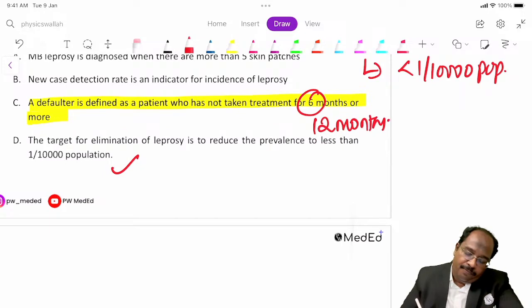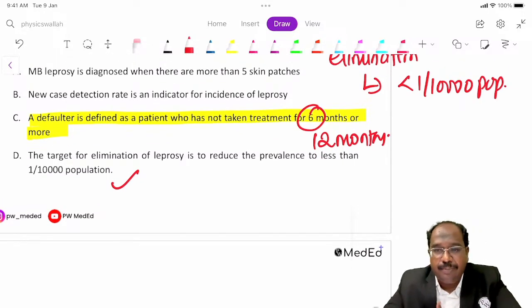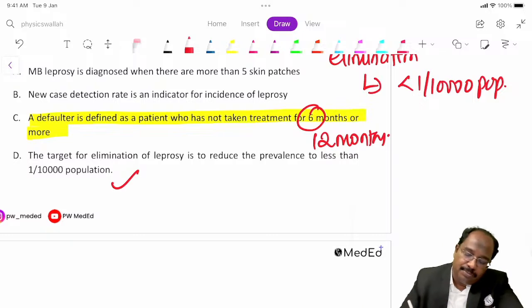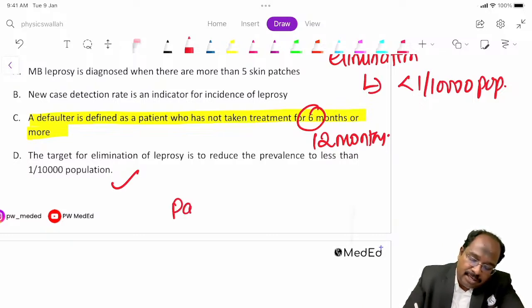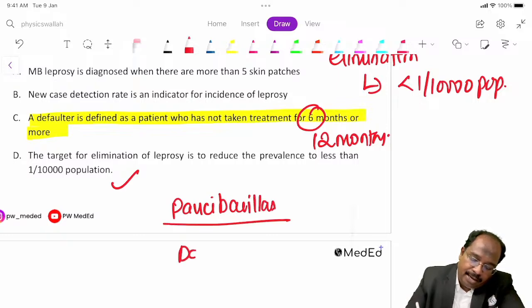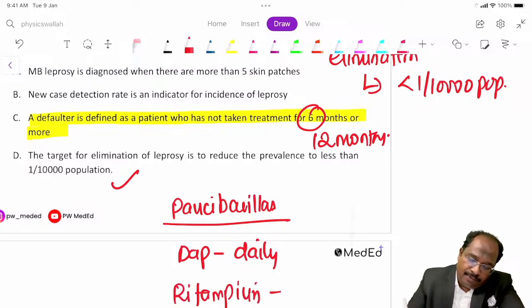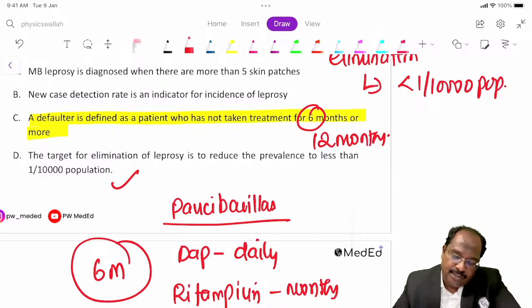Okay, so we have more than 5 lesions and up to 5 lesions. We have multibacillary and paucibacillary. And for paucibacillary, what is the treatment? So PB, paucibacillary, we are providing dapsone daily and rifampicin monthly, guys. This you have to provide for 6 months.